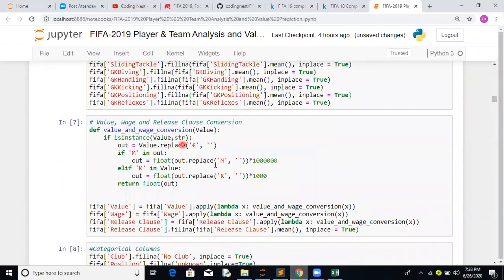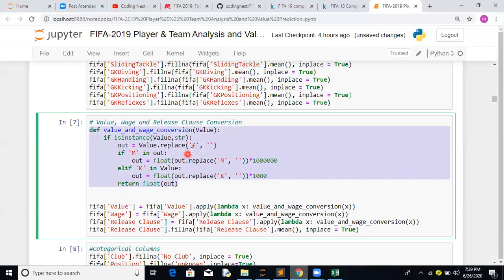Again, later on maybe you can go and see this part. Again, 3 columns are there, basically related to value, wage, and release clause. Why is it important? Since we're going forward, we will be taking that value for our predictive analysis. It's not necessarily that every manager has to give that release clause amount. Basically, one can get that on the basis of the current value, which we have seen with Messi, where the release clause is half of the value.